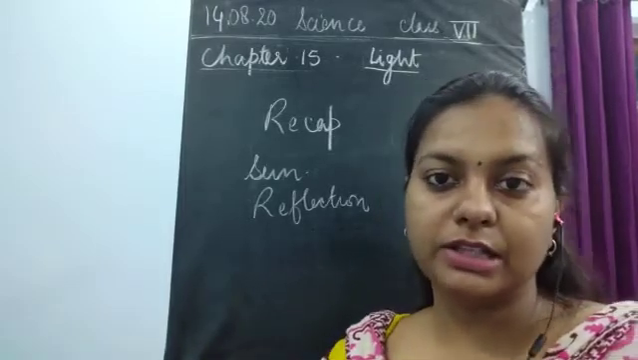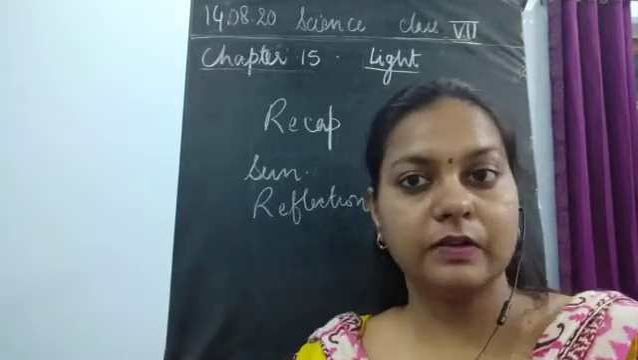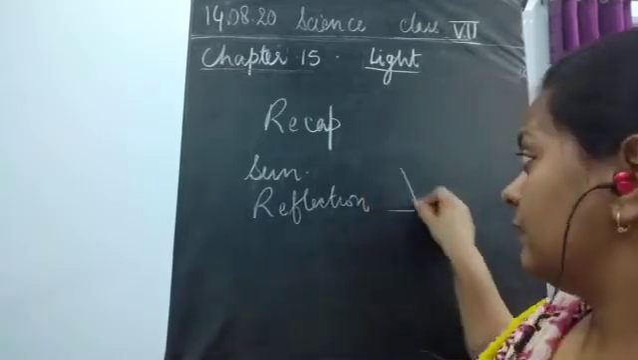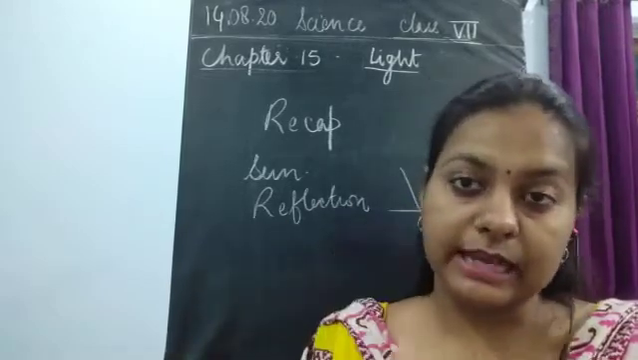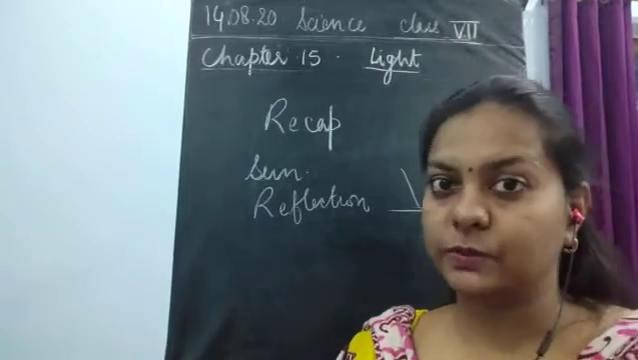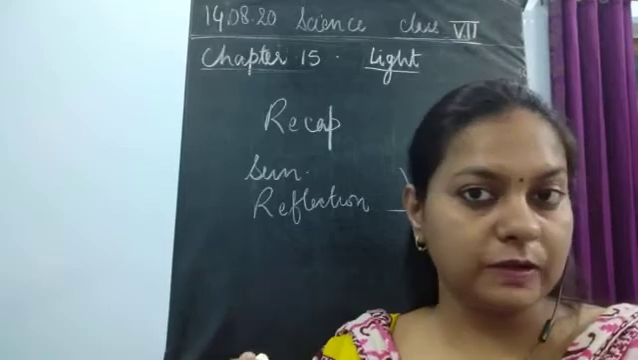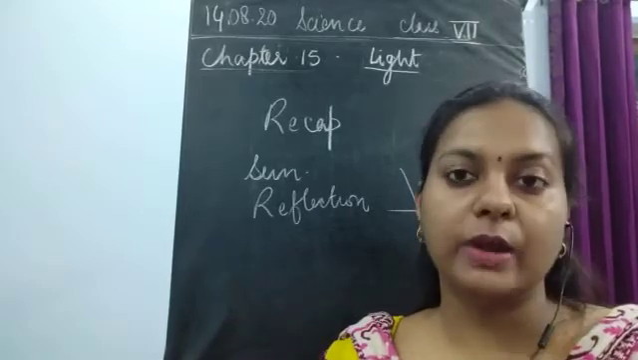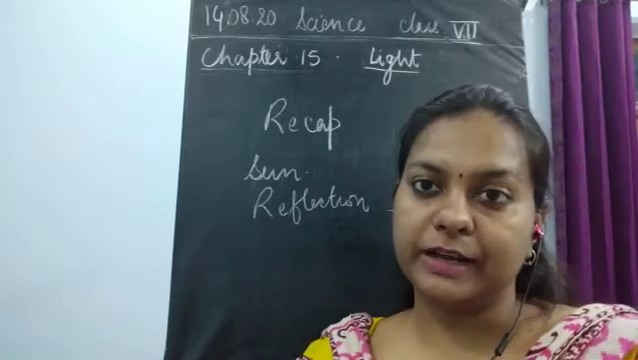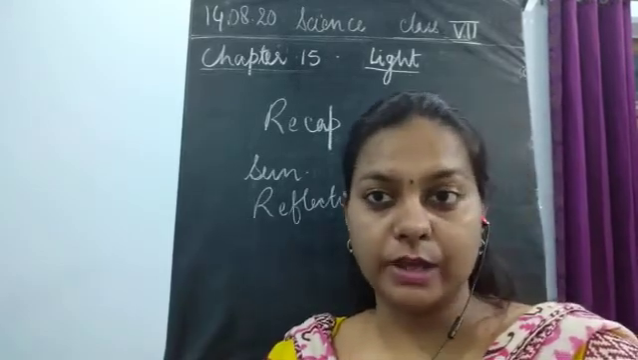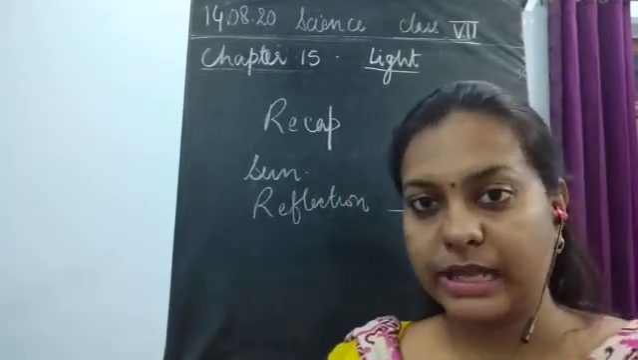What do you mean by the change in the direction of light? It means that after striking the surface, light moves in one direction, and that direction is always fixed and decided by the type of surface on which the light falls. If it is a plain, smooth surface, it forms a regular reflection, whereas if it is a rough surface, it forms an irregular or diffused reflection.